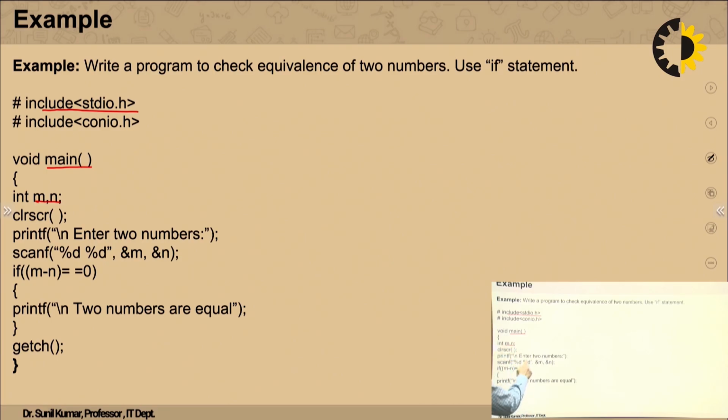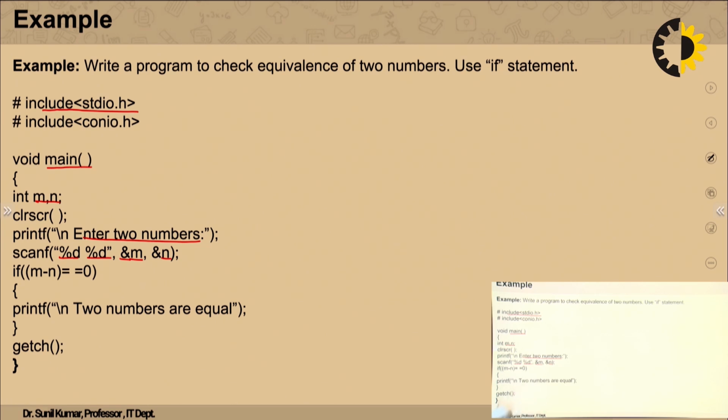Then we are entering two numbers, using printf, the output function, and taking the input from the user using scanf. This is the format specifier for the integer data type, %d, and the ampersand is called the address operator, which provides the address to store the value. The first number is stored in variable m, and n is for the next number, and using this statement we are giving the input.